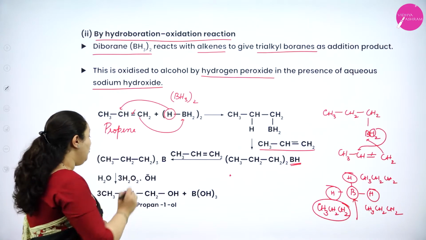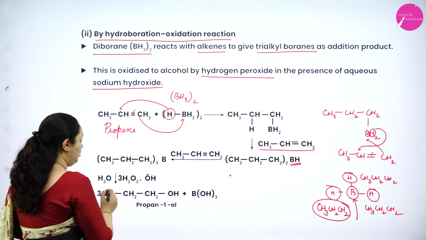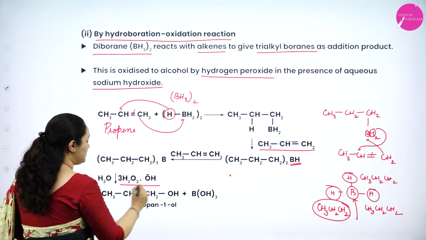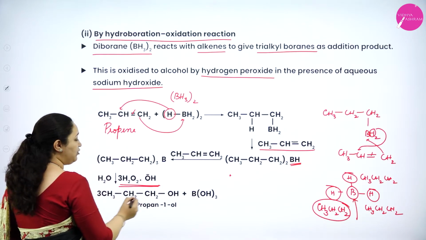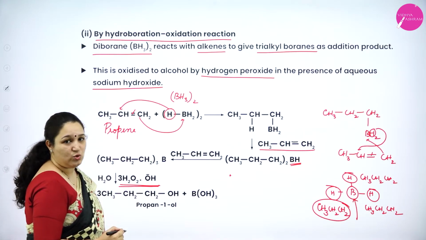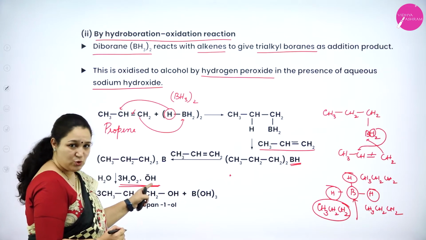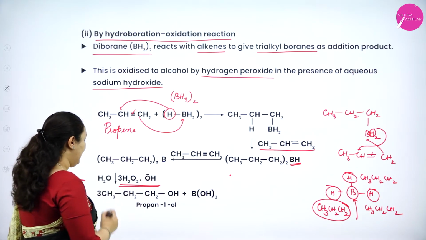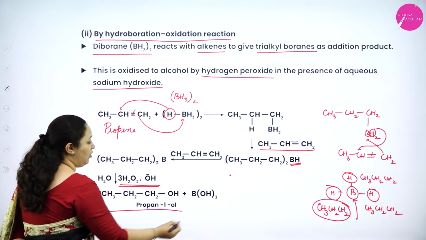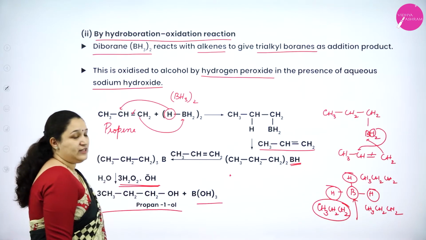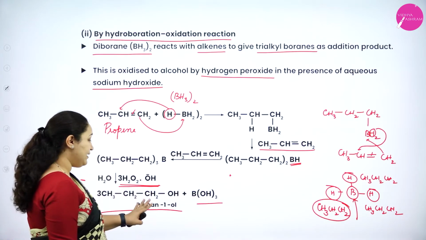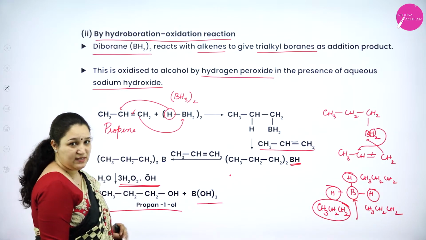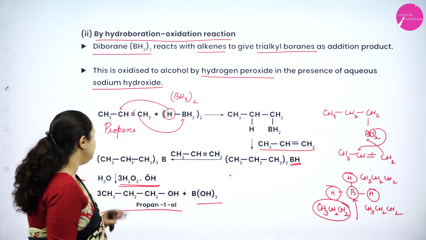Okay. Now further this molecule will undergo oxidation in the presence of hydrogen peroxide and aqueous sodium hydroxide. OH minus is from sodium hydroxide. And we'll get propan-1-ol and H3BO3. How exactly? If you want to understand this, I shall explain again.